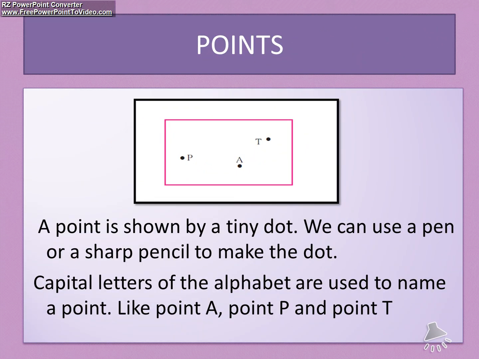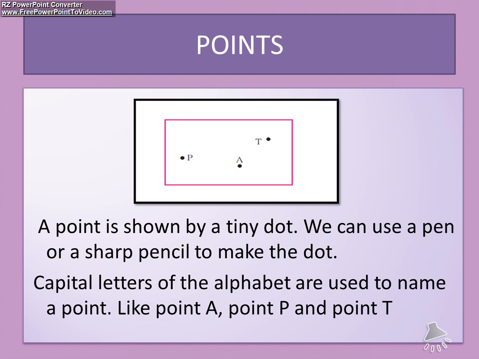Students, do you remember which was the first point which we have studied? Yes, it is points. What is a point? On a flat surface or in a plane, when you put a tiny dot, it is called a point. We use a pen or sharp pencil to make the dot. And how do you name points?